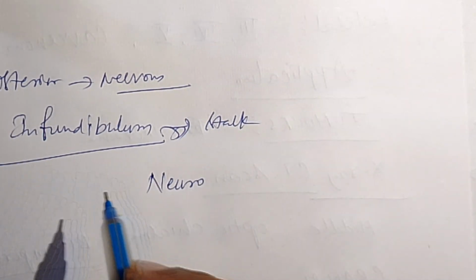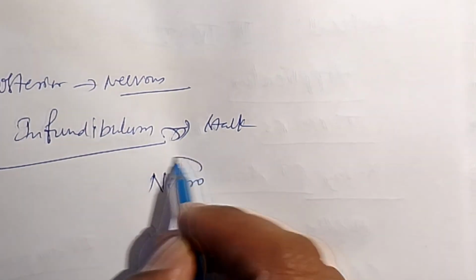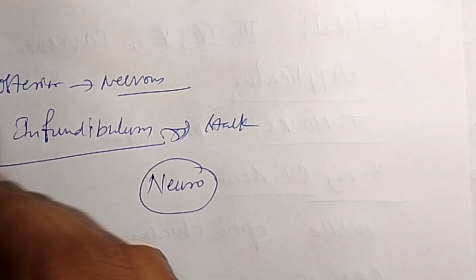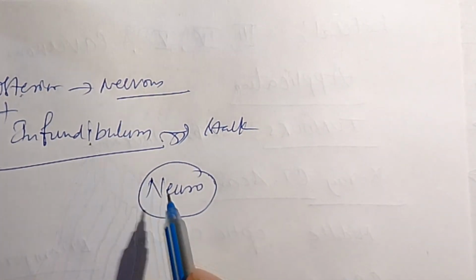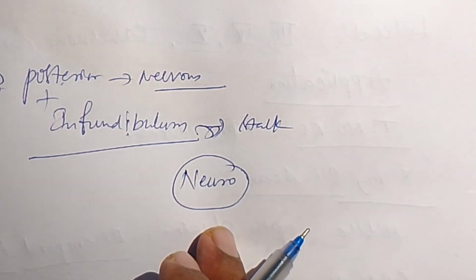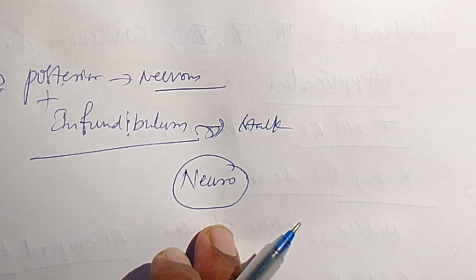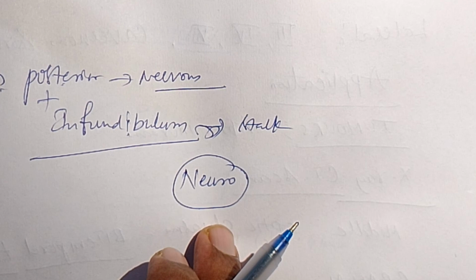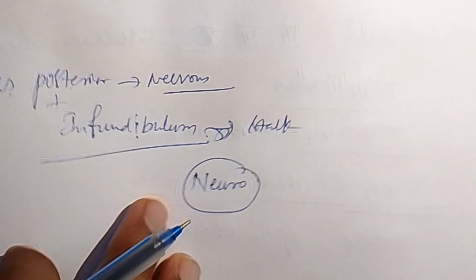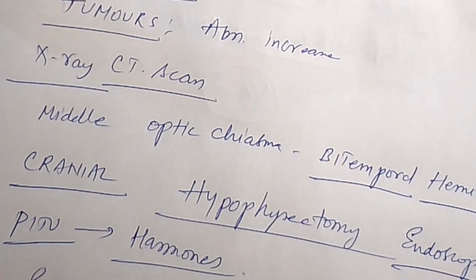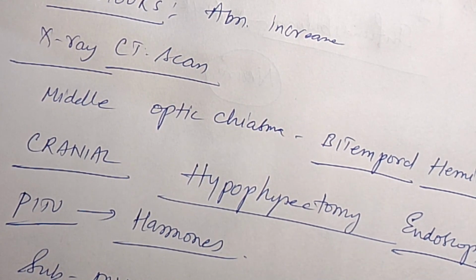These two combined we call neurohypophysis. Pars posterior plus infundibulum is called neurohypophysis. The area in the floor of the third ventricle immediately adjoining the attachment to the infundibulum is called the median eminence. You can see in the diagram, this is the median eminence.